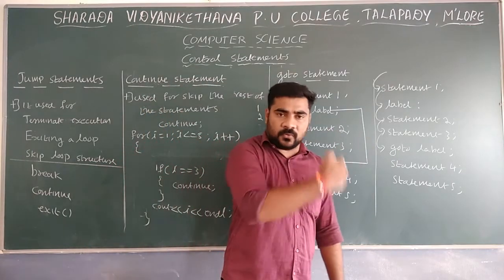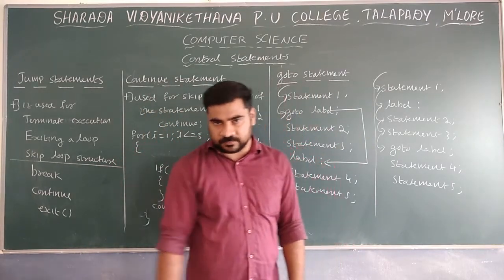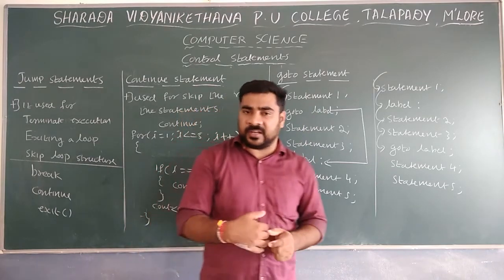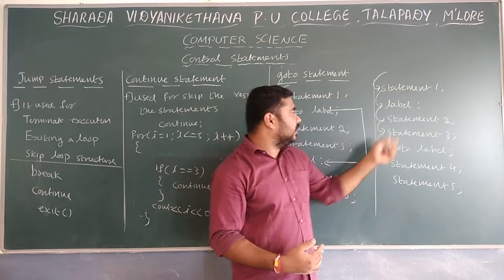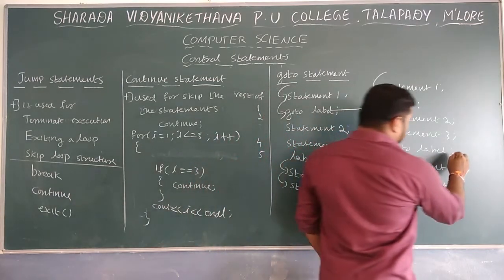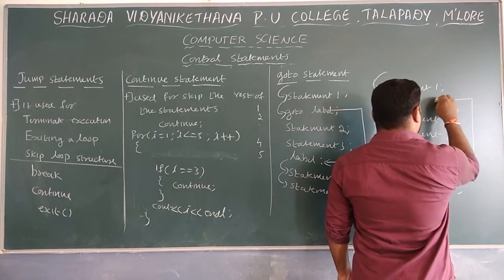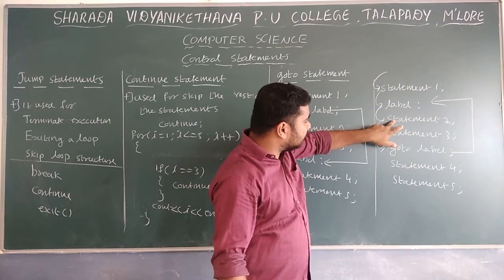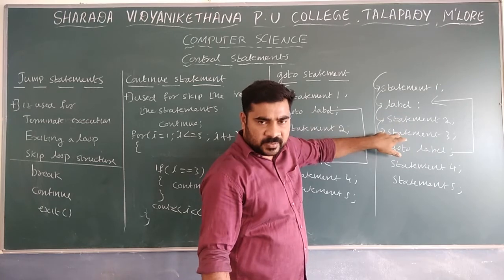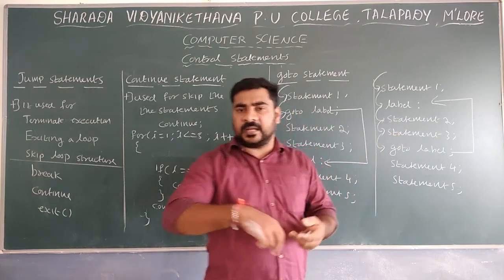So the entire program is searched for the same label. Label means it is any variable, either we can use K, J, anything. So it is matching with the label, and we are moving to that particular label. Once again control is going backward. The label is here. Next it executes statement 2, statement 3, statement 2, statement 3. Like that it is repeated again and again.